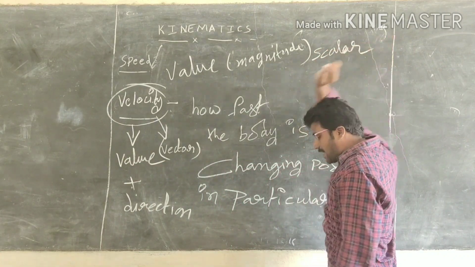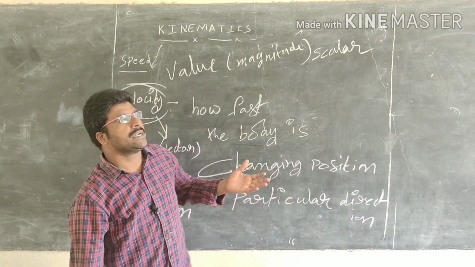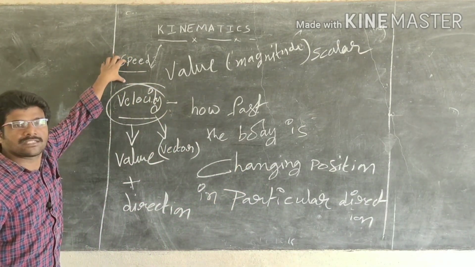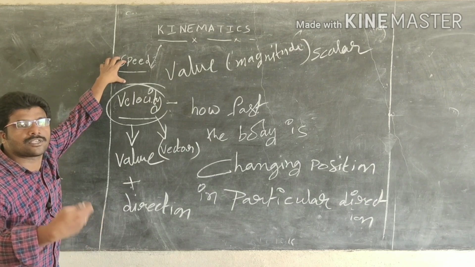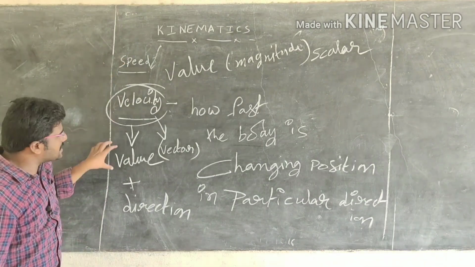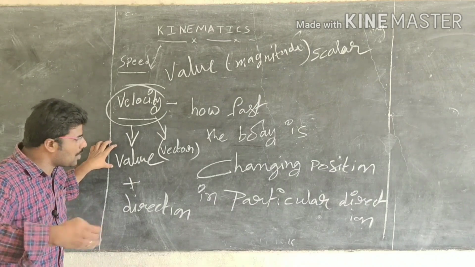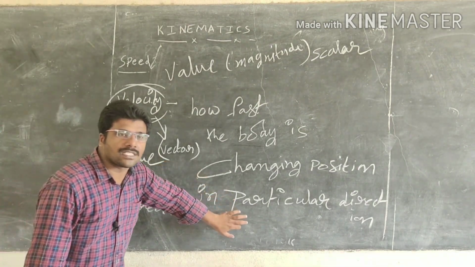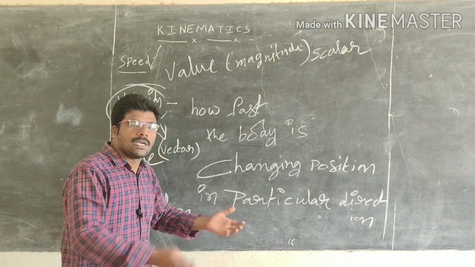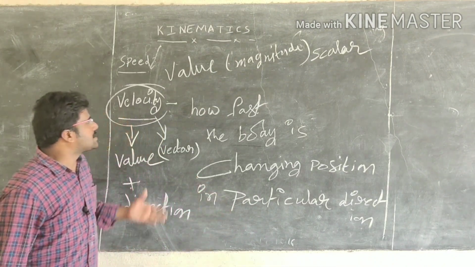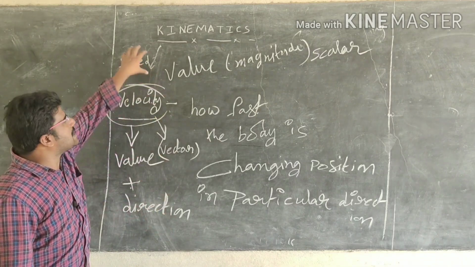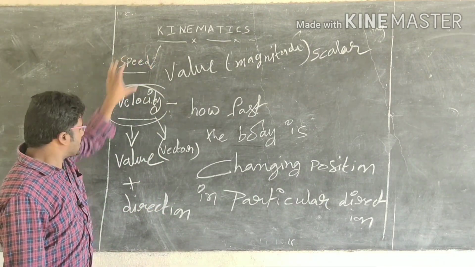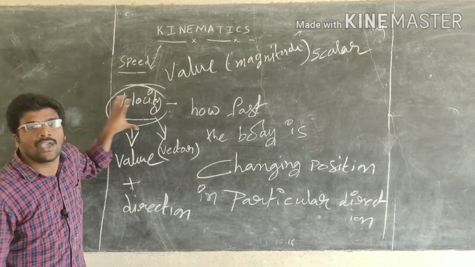This is the second difference, between speed and velocity. No doubt the speed gives how fast the body is changing its position, and the velocity also gives that, but velocity gives in what direction it is changing. The speed does not give the direction. So speed is a scalar whereas velocity is a vector.